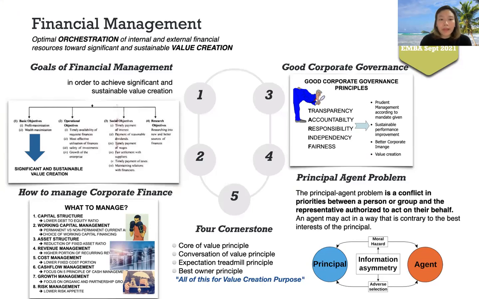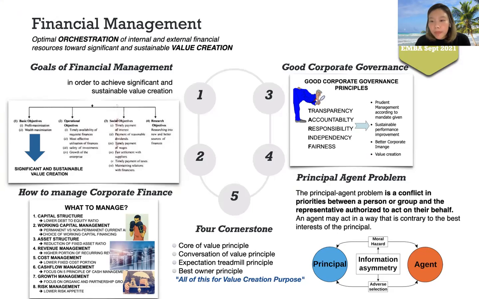How to manage corporate finance? There are 8 tools. Number 1 is about capital structure, working capital management, asset structure, revenue management, cost management, cash flow management, growth management, risk management. And then about good corporate governance, there are 5 principles: transparency, accountability, responsibility, independency, and fairness. All of them lead to prudent management according to mandate given, sustainable performance improvement, better corporate image, and value creation.